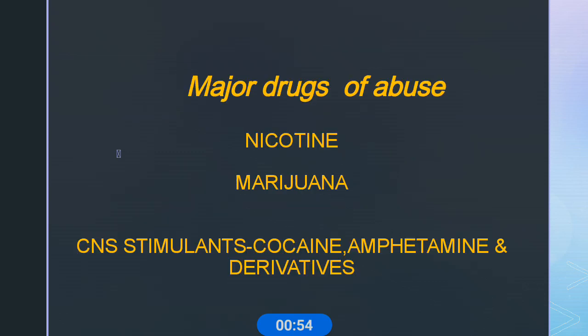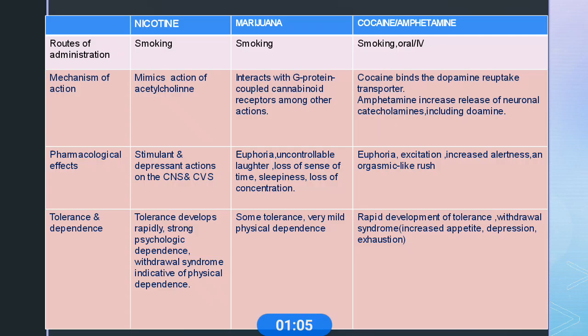These are some major drugs of abuse: nicotine, marijuana, CNS stimulants like cocaine, amphetamine, and their derivatives. Mainly nicotine is used for smoking. Nicotine and marijuana are used as smoking.